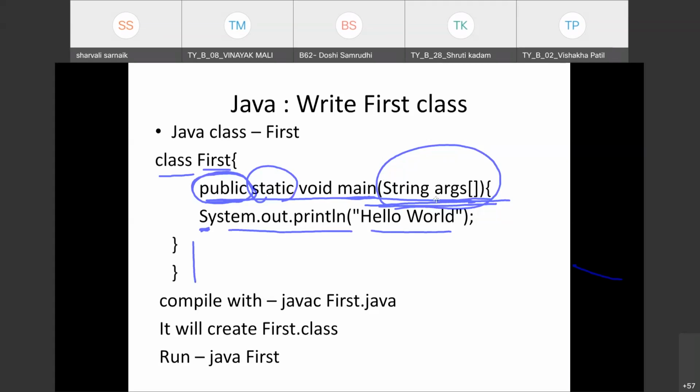Now this string args, whenever we are going to take some inputs from the user, we use it as a command line argument, and for that purpose we require string args. So for now, only remember it is used to accept command line arguments.